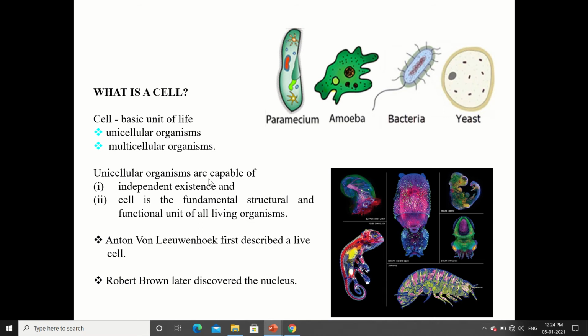Unicellular organisms are capable of independent existence, and the cell is the fundamental structural and functional unit of all living organisms. They can perform their own functions. Now, Anton von Leeuwenhoek first described a living cell. Then later on, a scientist, Robert Brown, discovered the nucleus.